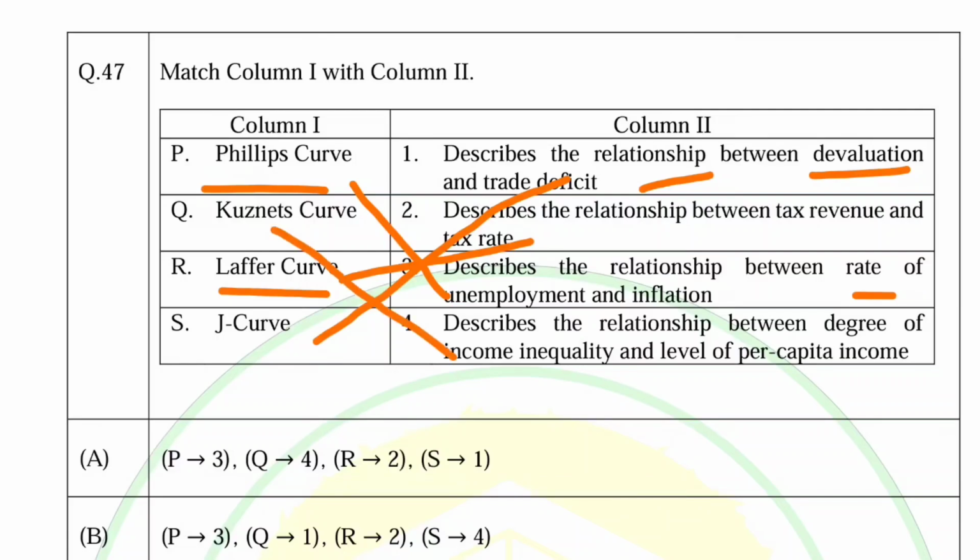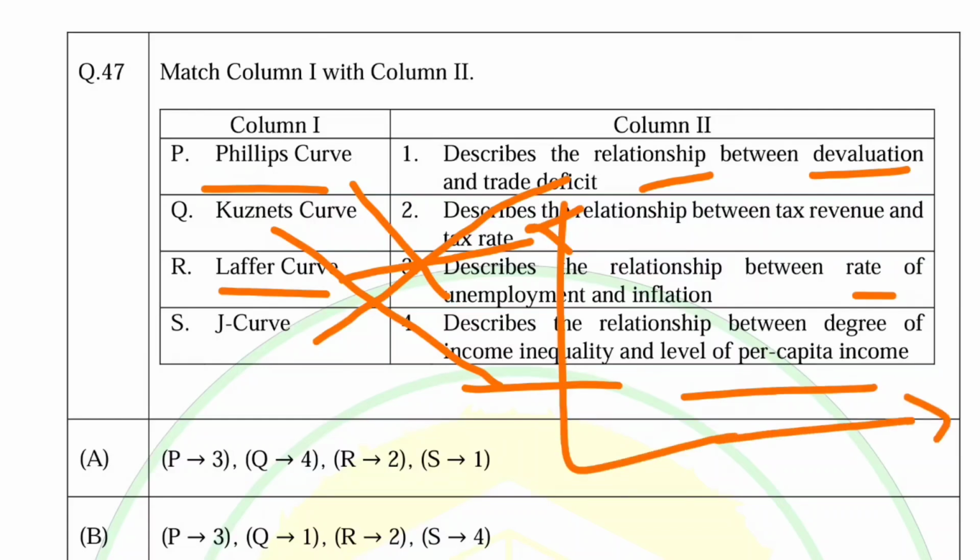And the Cournot curve describes the relationship between degree of income inequality and the level of per capita income, which says that initially with growth there will be income inequality, but as long... that is the concept of the Cournot curve.